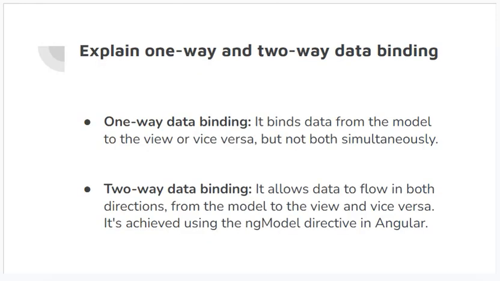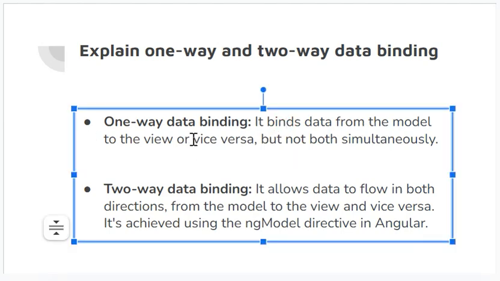Let's see the next question. Explain one-way and two-way data binding. I've already covered this in the previous question. One-way data binding binds data from the model to the view, or vice versa. It's only one way. So it's not simultaneous in both directions at the same time. It's either from model to view or from view to model. It can be from view to model or model to view, but it is one way at a time. But two-way data binding is data flow in both directions, simultaneously. You use the ng model directive in Angular to do this two-way data binding.